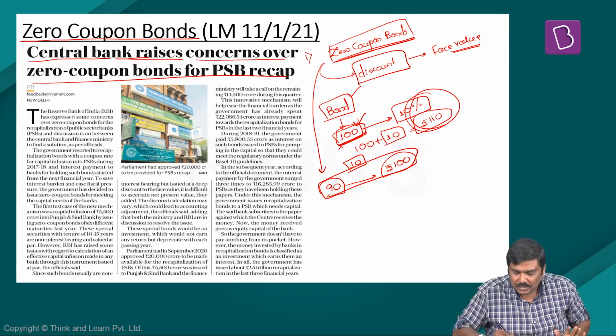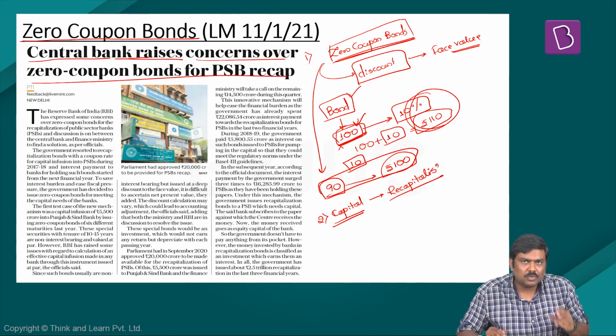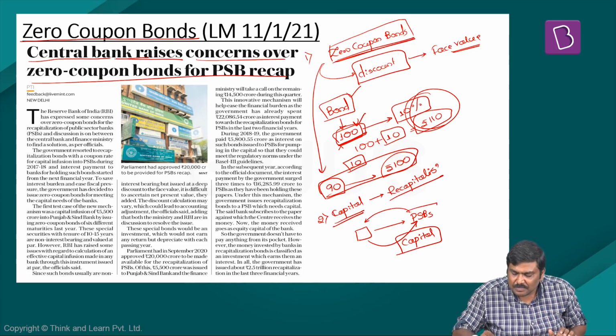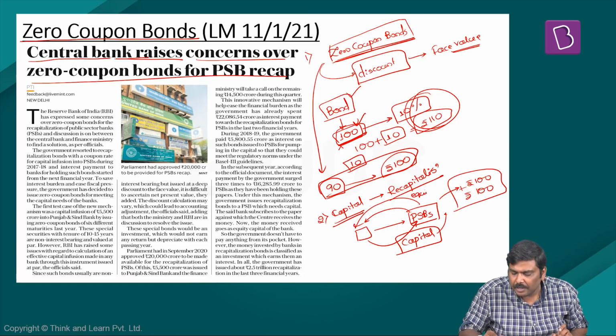Second very important point. Government, in order to provide capital to public sector banks, introduced the concept of recapitalization bonds. Under this concept, what government earlier used to do is issue bonds to public sector banks, collect money and use this money to provide capital to public sector banks. In essence, what will happen in case of PSBs is, now they are having a bond, let's say worth 100 rupees. In addition to this, they will also have a 100 rupee infusion of capital from Government of India. And in return, PSBs would be providing equity to Government of India.